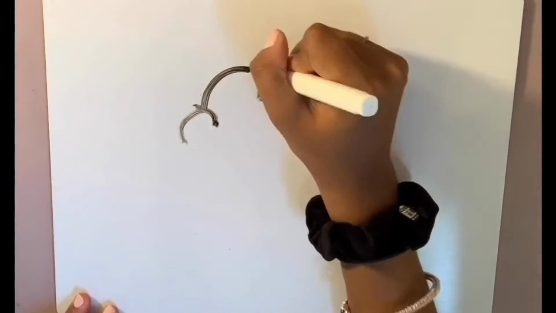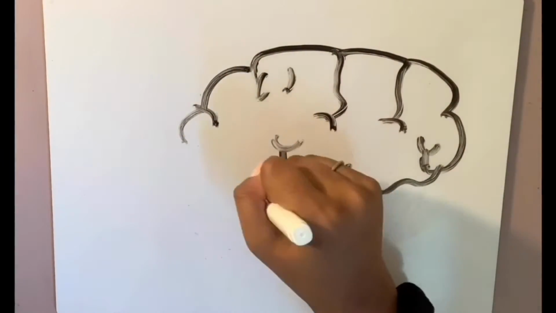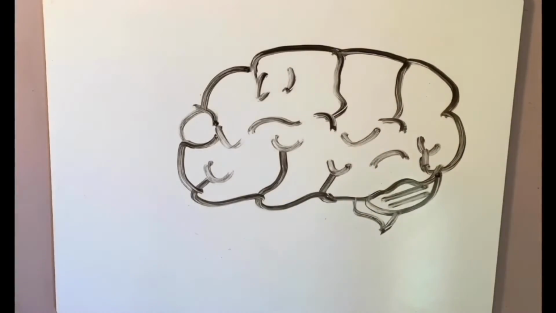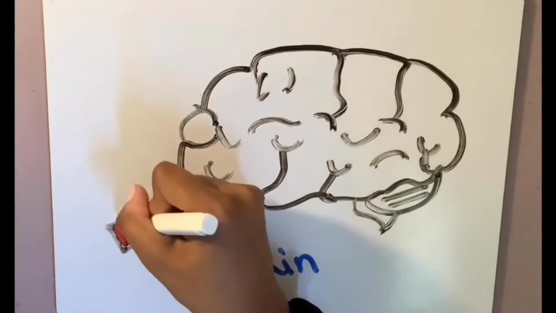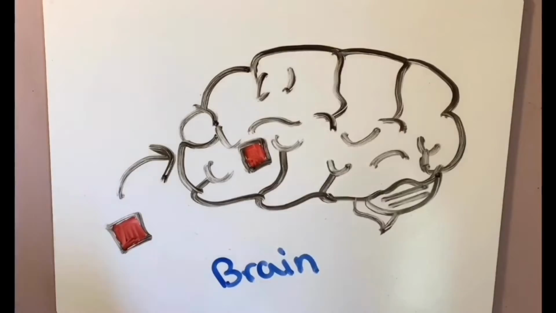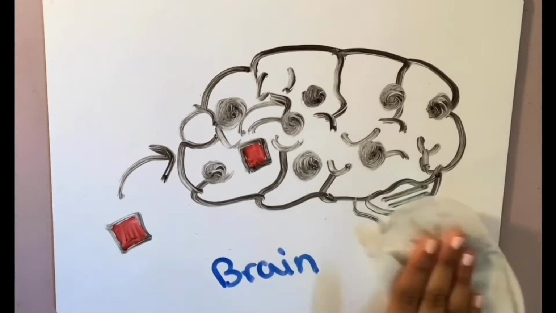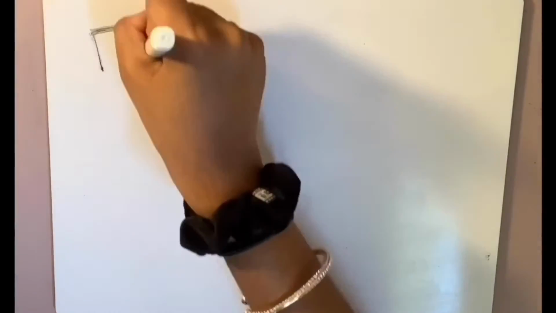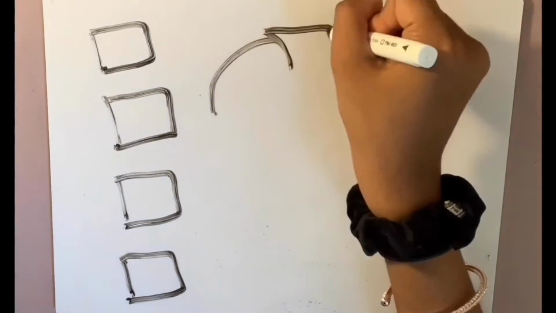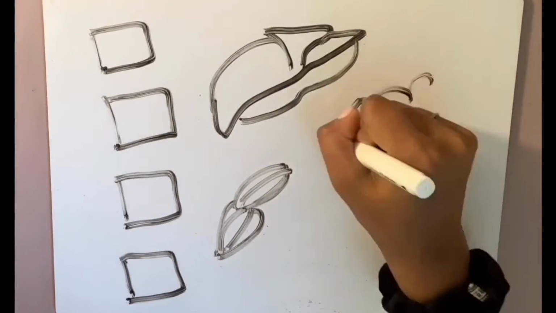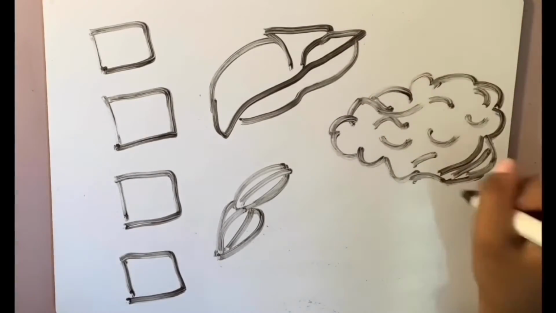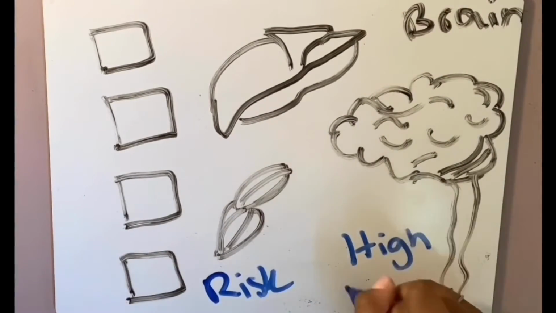Prions essentially create holes in the brain, giving it a sponge-like appearance and causing death. Because of this characteristic, all prion diseases, including Kuru disease, are fatal. Prions can be present in any nervous system, including organs and muscles, but they are most common in the brain and spinal cord. So if you eat the brain, you have the highest risk of getting Kuru disease.